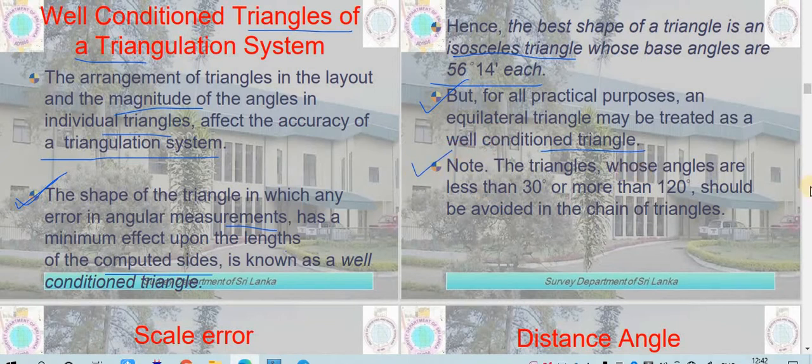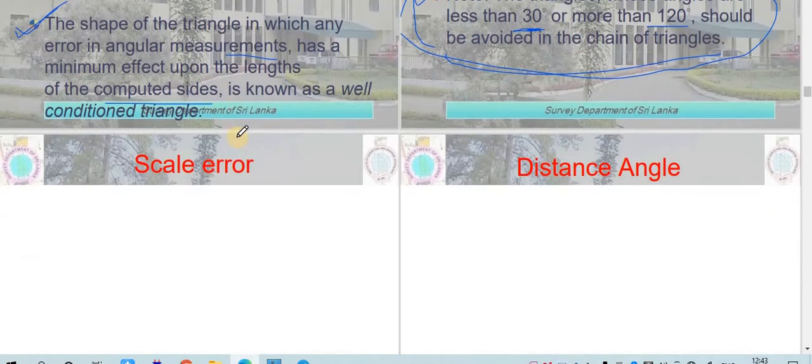Okay, note, the triangles whose angles are less than 30 degree or more than 120 degree should be avoided in chains of triangles. It should be avoided because it will somewhat affect the computed side. That is why it should be avoided.